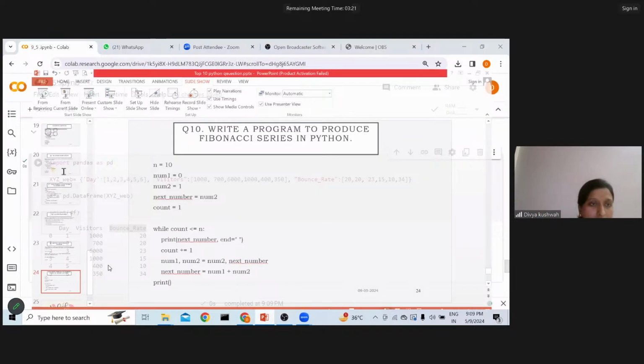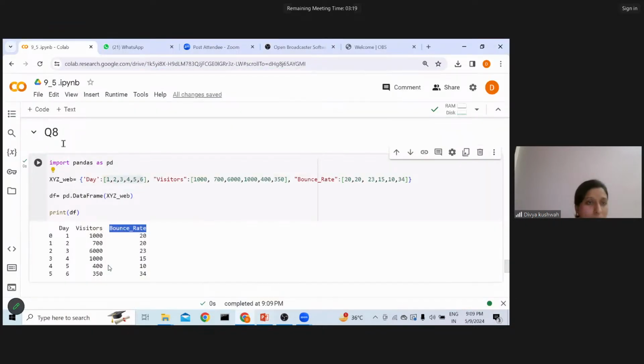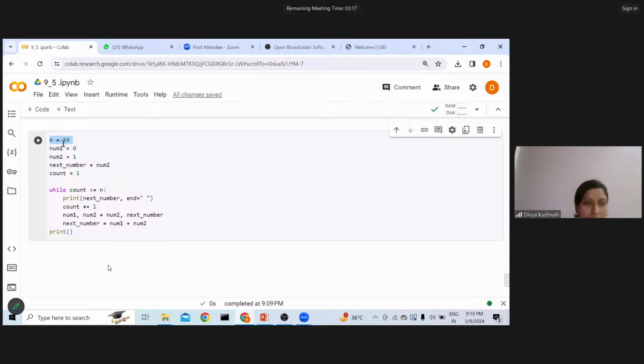You can see over here how many elements I want in the Fibonacci: 10 elements, right? My number 1 will always be 0, my number 2 will always be 1. So 0 and 1 are the two fixed numbers we have. Now the next number will be 1 only, and then I am adding.